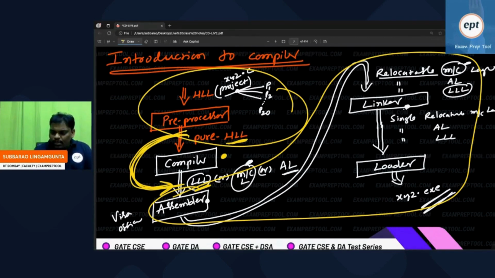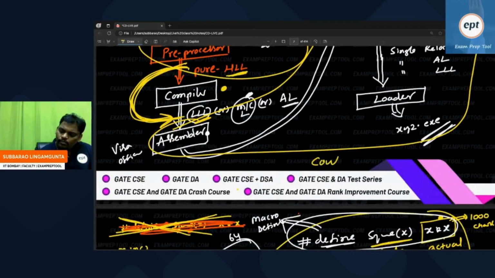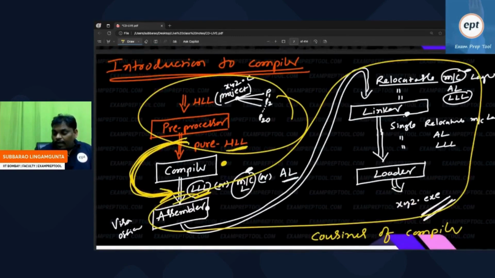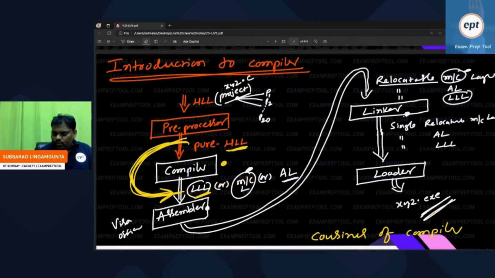So just I want to say one thing. See this one. After compiler, this is called language processing. This entire diagram, if you see, how a particular language will be processed, this entire story, whatever I have done until now. So this entire diagram is the language processing diagram, right?